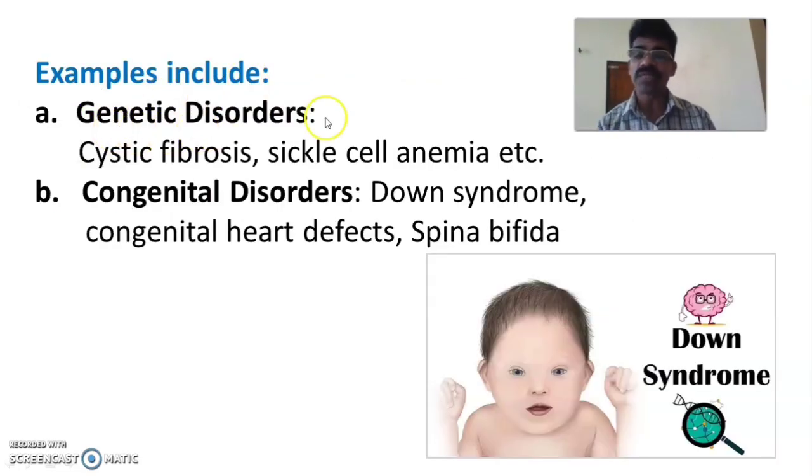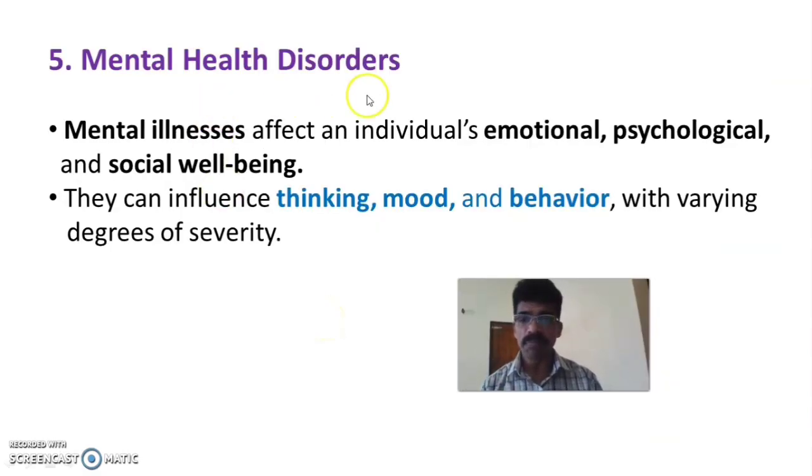Examples for genetic disorders are cystic fibrosis, sickle cell anemia, etc. Then for congenital disorders, Down syndrome, congenital heart defects, spina bifida, etc. These are some of the examples for genetic and congenital disorders. Fifth classification is mental health disorders or mental illness.